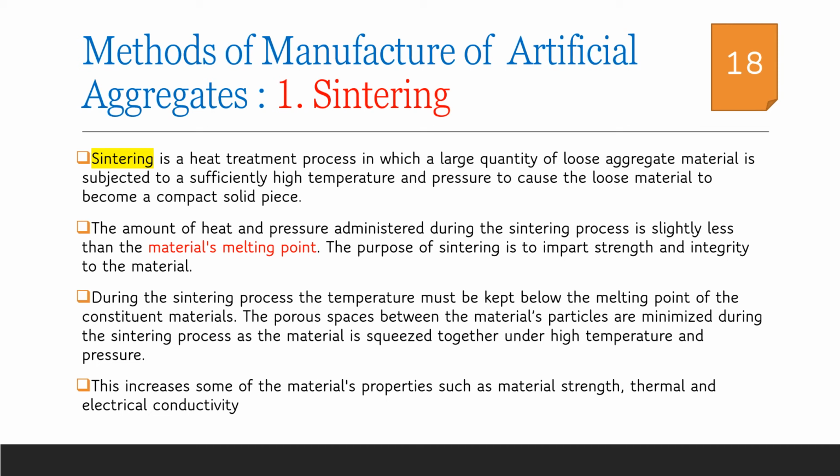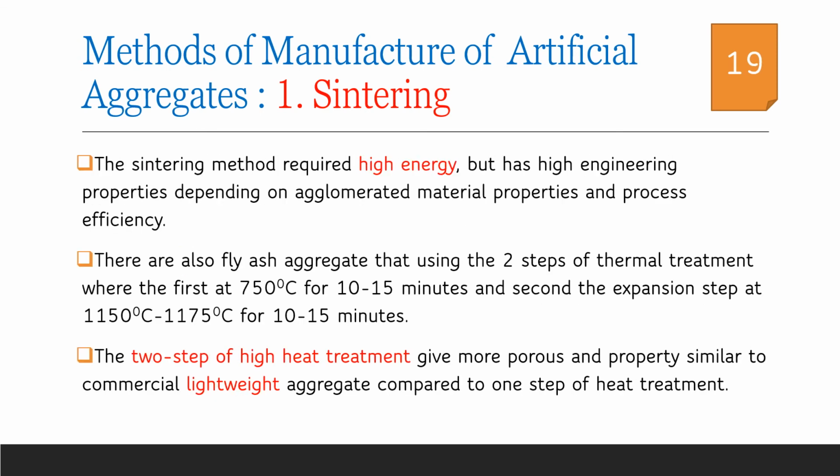First of all, let us consider the sintering method. It is a heat treatment process in which large quantities of loose aggregate material are subjected to sufficiently high temperature and pressure to cause loose materials to become compact solid pieces. The temperature and pressure applied are slightly less than the melting point of the material, as a result of which the strength and integrity of the material improve. The porous space between the material particles is minimized during this high temperature and pressure. Sintering is a high energy method which produces aggregates with good engineering properties.